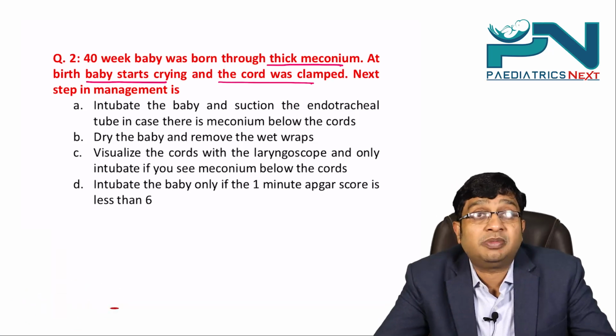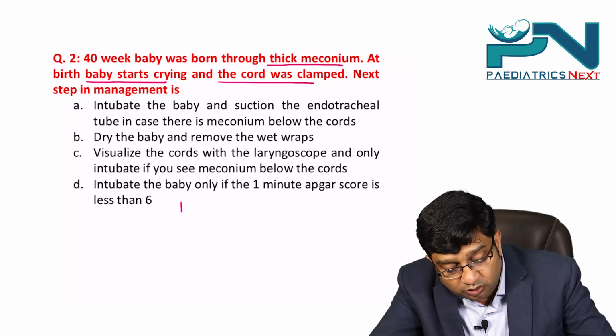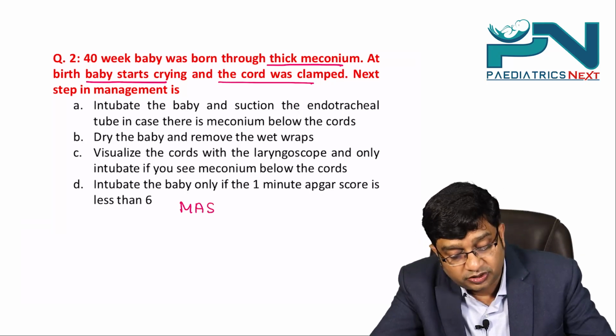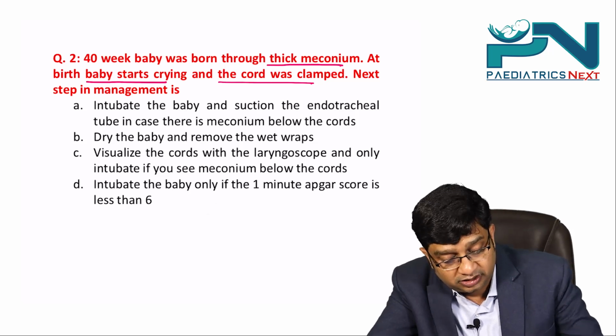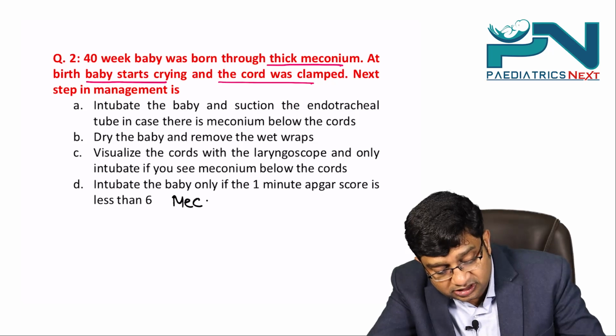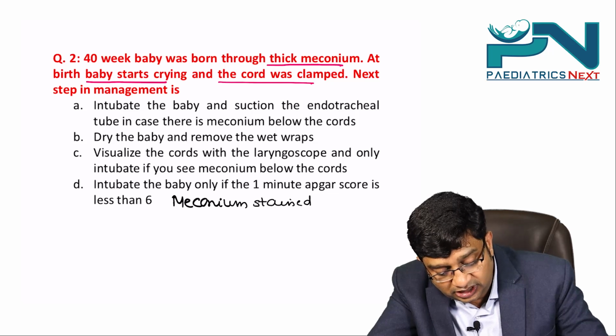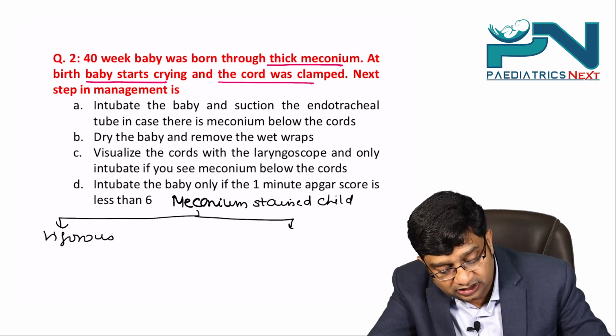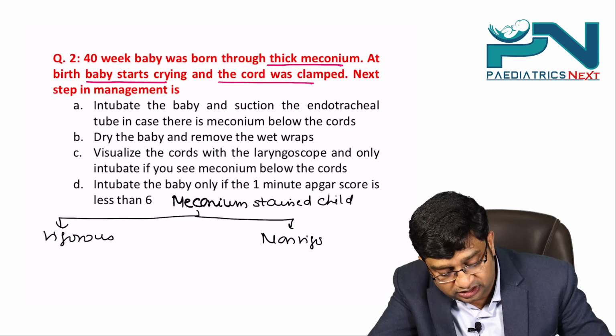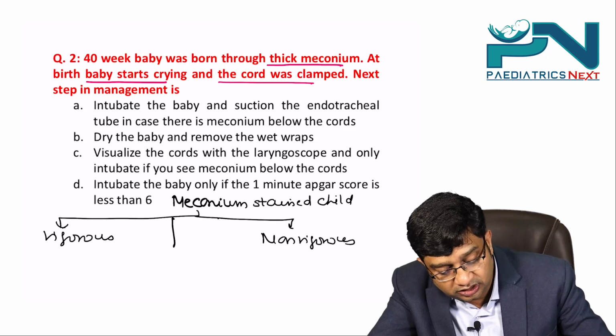Now, whenever you study the management of meconium aspiration syndrome, or the better term, the meconium stained child, the management will depend upon whether the child is vigorous or non-vigorous. You divide vigorous and non-vigorous on the basis of heart rate, respiratory rate and tone.